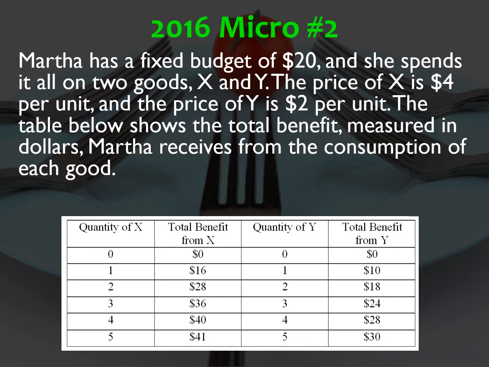Number 2, Martha has a fixed budget of $20 and she spends it all on two goods, X and Y. The price of X is $4 per unit and the price of Y is $2 per unit. The table below shows the total benefit measured in dollars Martha receives from the consumption of each good.